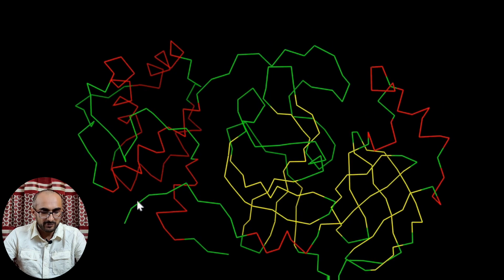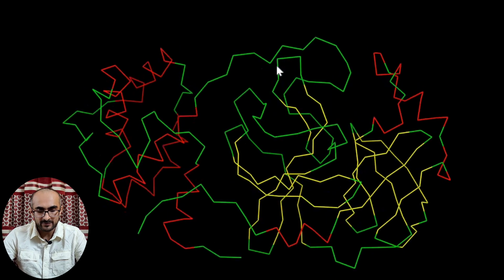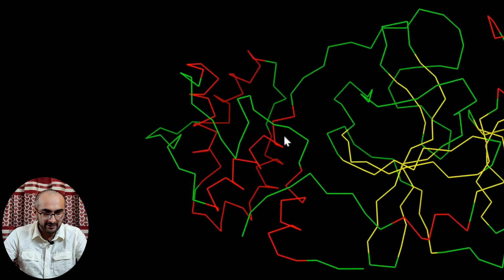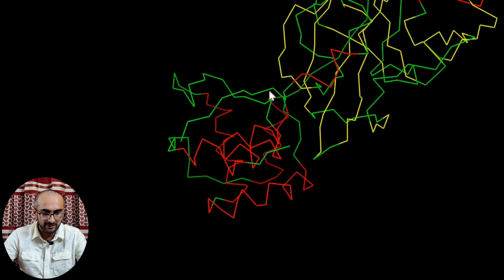Now if you see carefully, this is one terminal. This is the N terminal, the first amino acid. This is the C terminal, the last amino acid, and the protein chain goes like this, and that's how a protein acquires a specific shape in three-dimensional space. And if you look at secondary structural elements in a protein like alpha helices, the red colored things represent alpha helices.